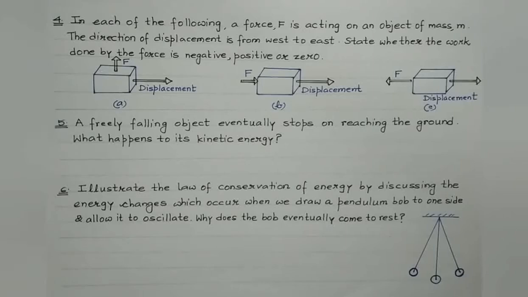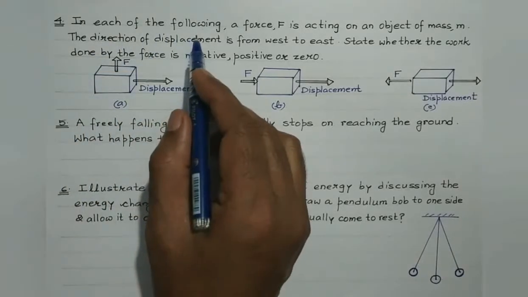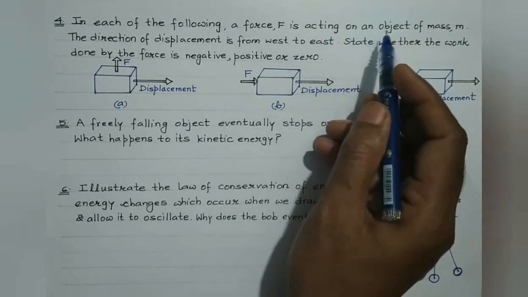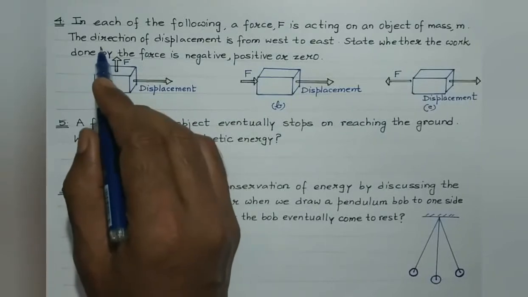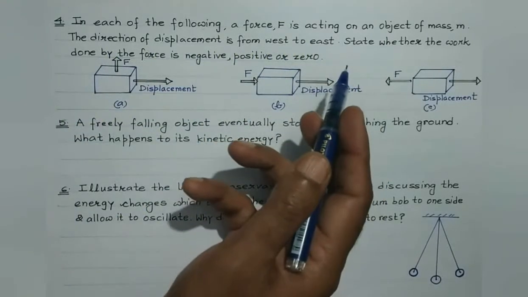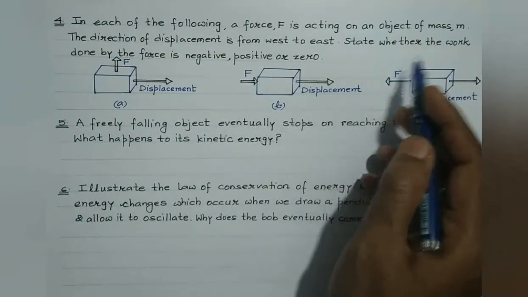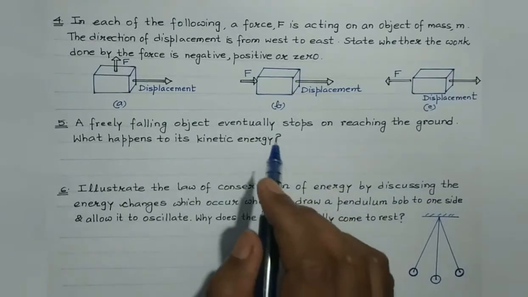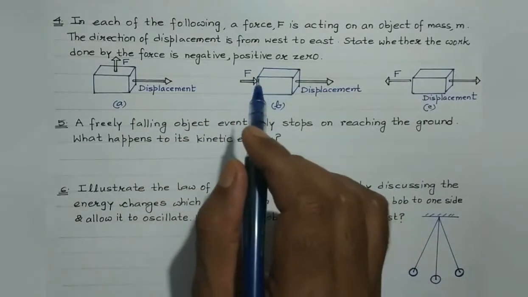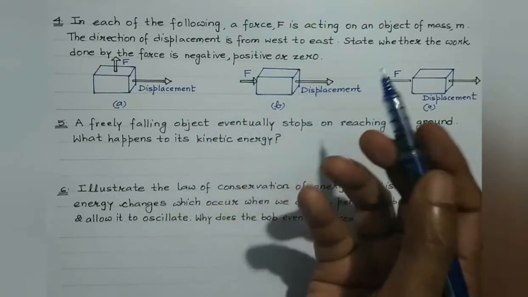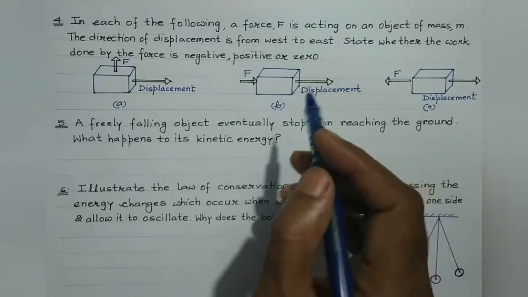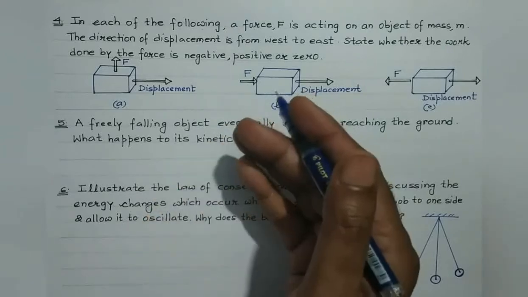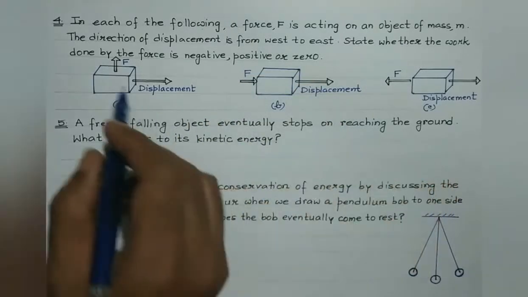Now let's concentrate on question number 4. In each of these 3 cases, F is the force acting on the object of mass m, right? The direction of the displacement is from west to east, that is from left to right. State whether the work done by the force is negative, positive or 0. So these are the 3 situations given, right? So we are aware work is a scalar quantity. It can be positive, it can be negative, and even it can be 0. While doing the theoretical portion, we have discussed in what conditions work done on a body may be 0, it may be positive, or it may be negative, right? So let's consider on these 2.